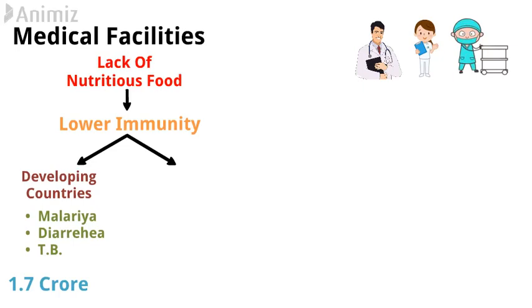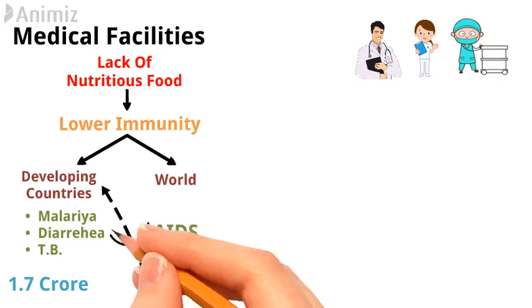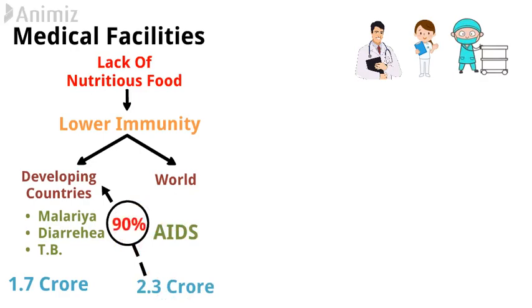Whereas in the whole world, 2.3 crore people die due to AIDS, out of which 90% people belong to developing countries. 2.3 crore people who die in the whole world, out of this 90% people belong to developing countries. This shows the level of health services available in developing countries.